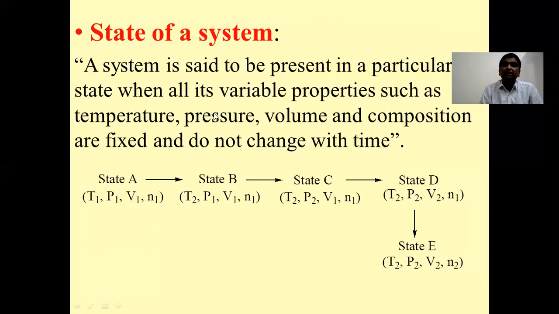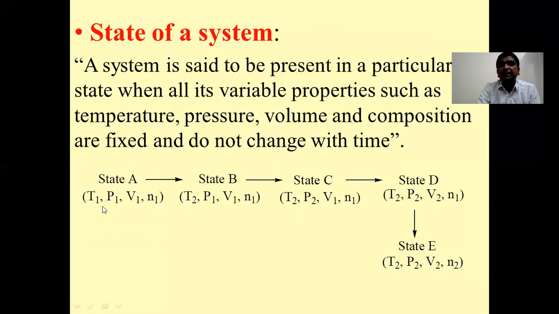Now, in thermodynamics, we define a system with some thermodynamic parameters. And what are these thermodynamic parameters? That is, temperature, pressure, volume or number of moles, that is the composition.